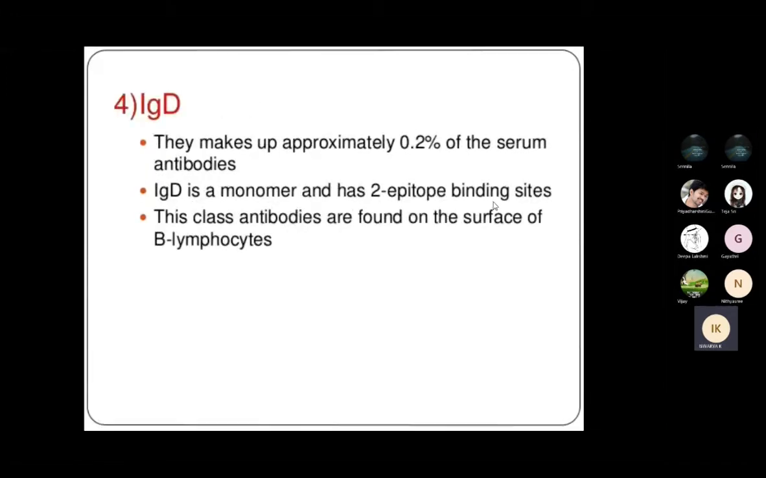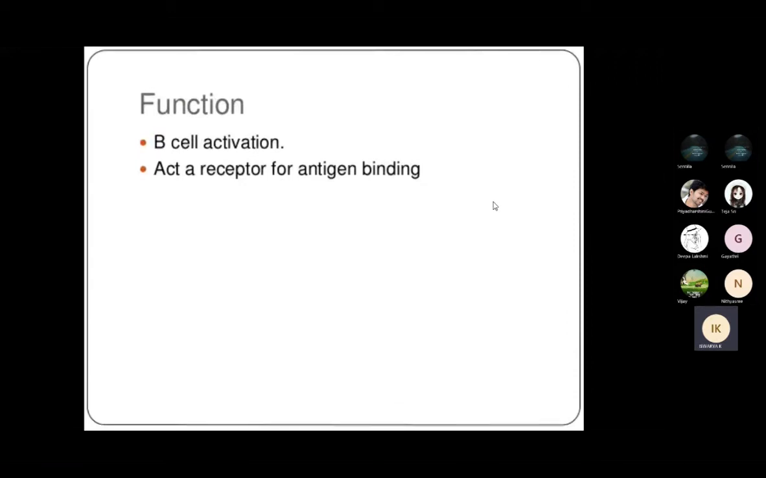So next is IgD. IgD is approximately 0.2 percent of the serum antibody. Okay, so it is a very low percentage in this antibody. So the function is B cell activity. It is the basis for activating the B cell, and it acts as a receptor for the antigen binding.